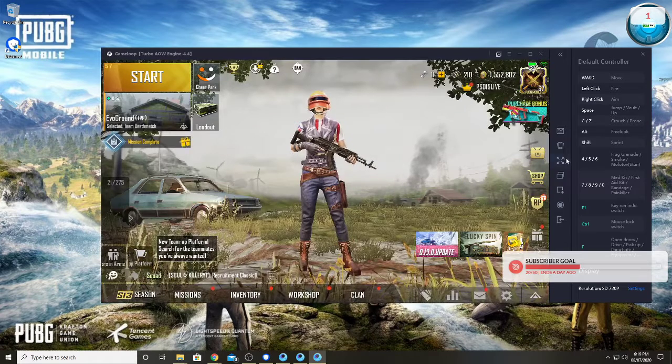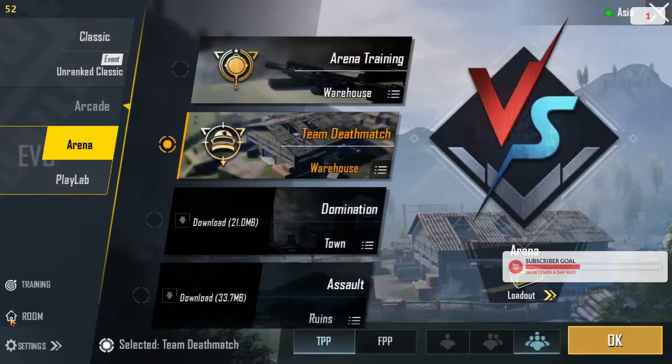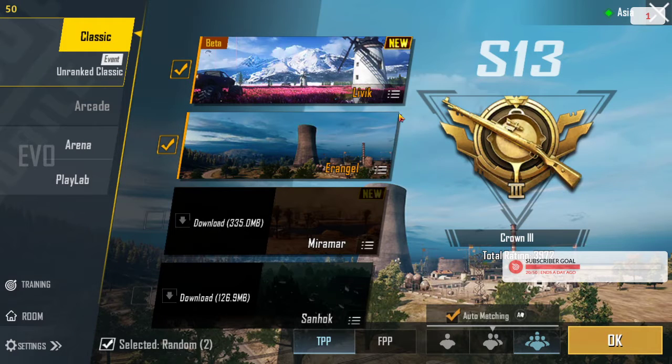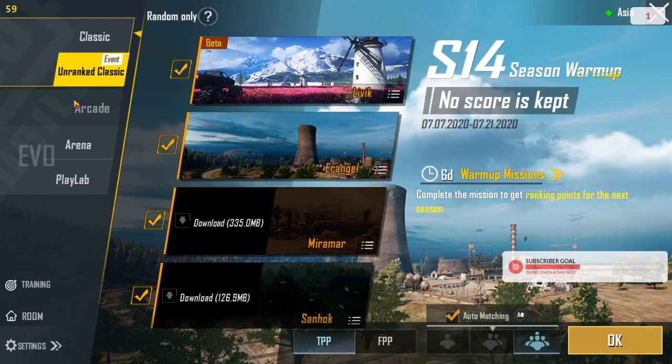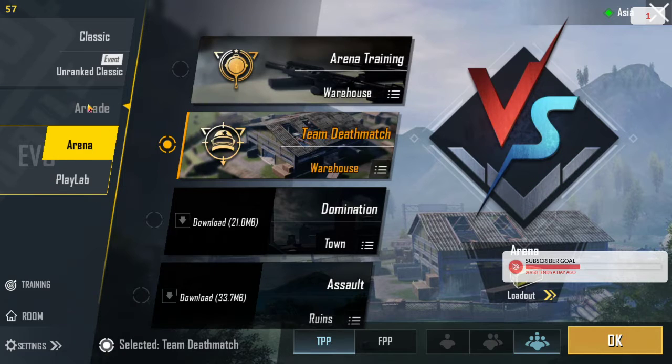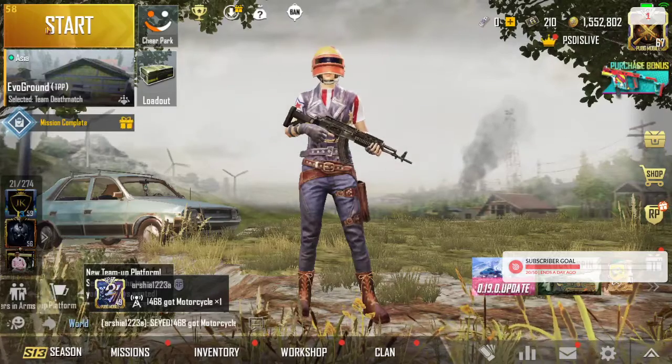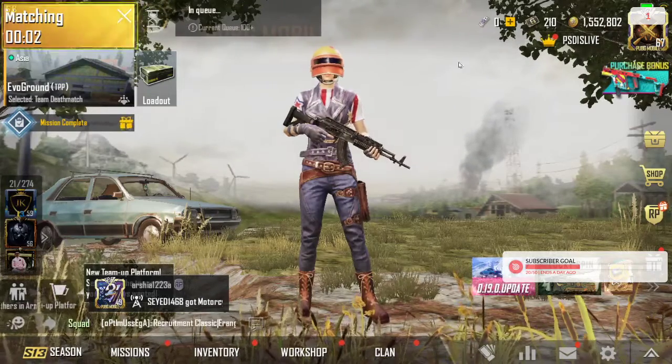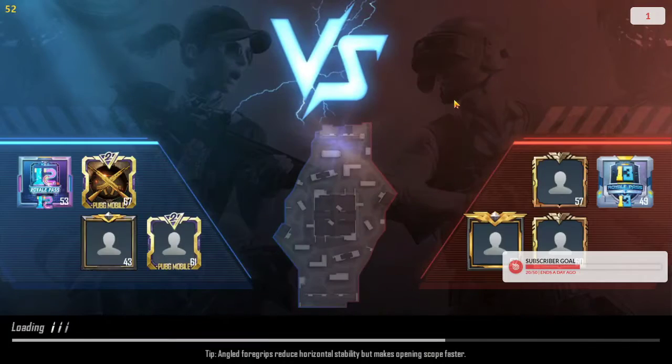After going to the game, start it. And just for testing, you can go to training mode. Here I am trying team deathmatch, and you will observe that Livik, the new map beta version, has been updated with the unranked arcade, and all the things have been updated with the new updates. And we will check here whether all my solutions have worked well or not. Just a minute, let me check.